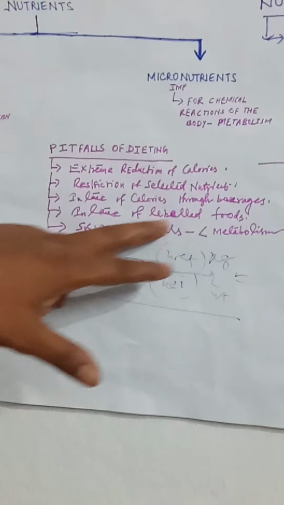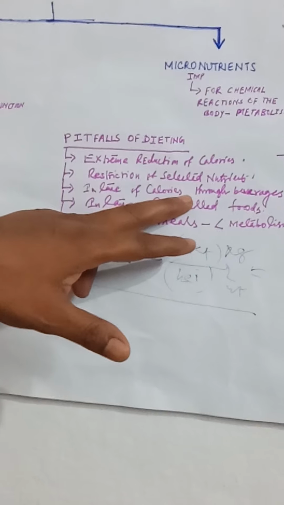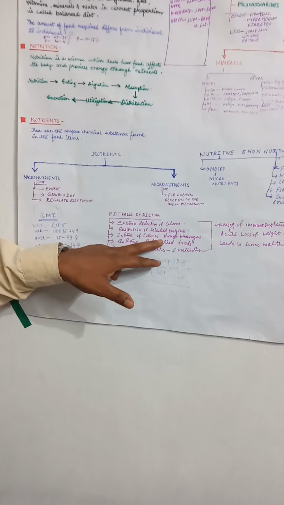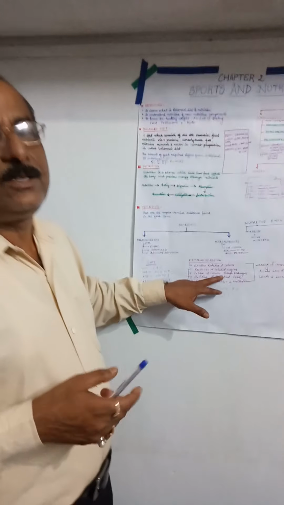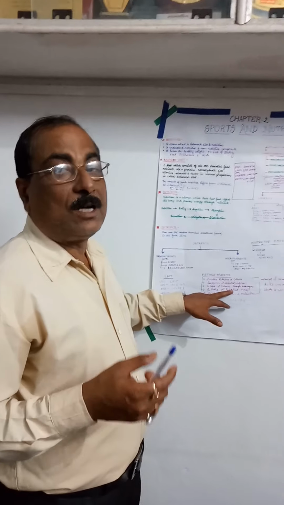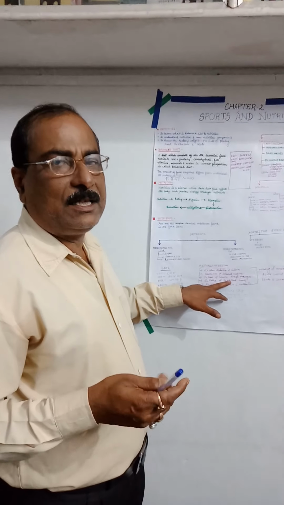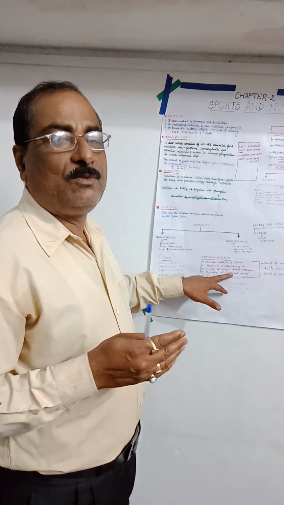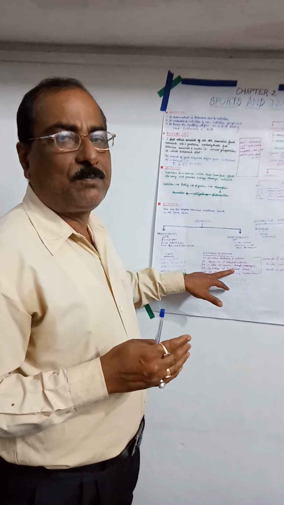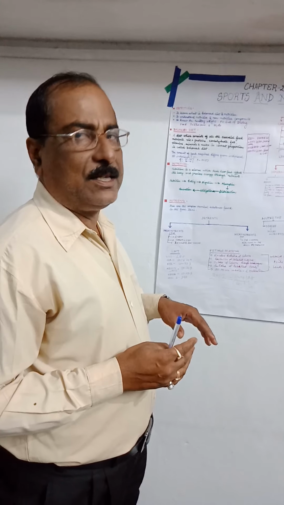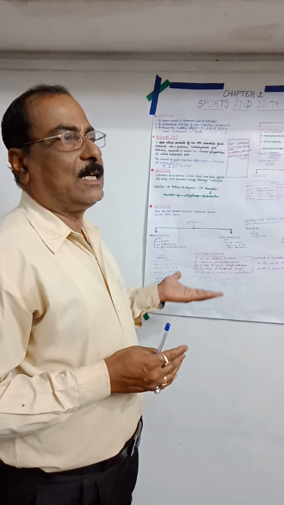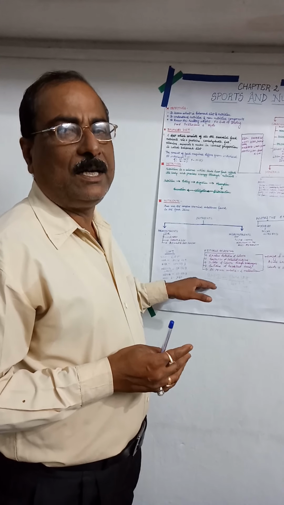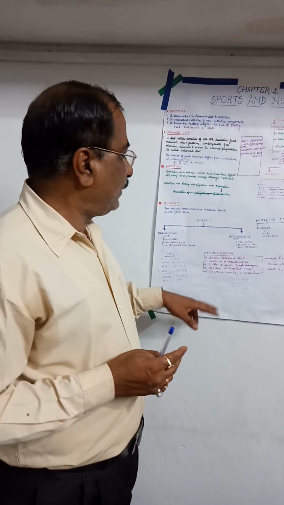Next is intake of calories through beverages continuously. You might have seen that sometimes a person, instead of taking food, tries to take a cup of tea or coffee continuously, and they do not feel hungry, and they think that in this way we can maintain our dieting process. But when we take beverages, it also increases the calorific value inside the body, and ultimately it will not be burned properly, and it will have negative effects.